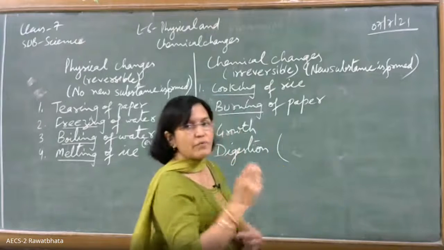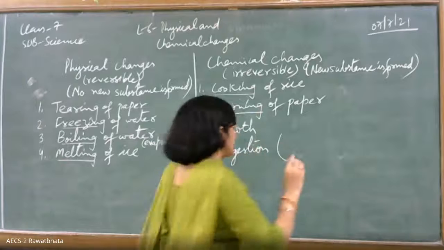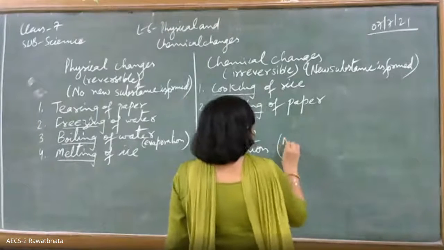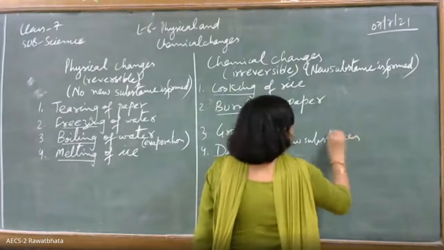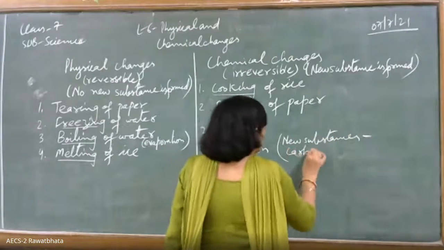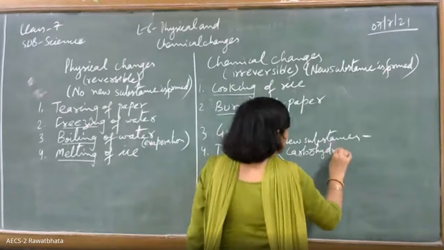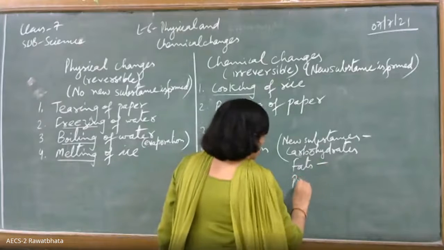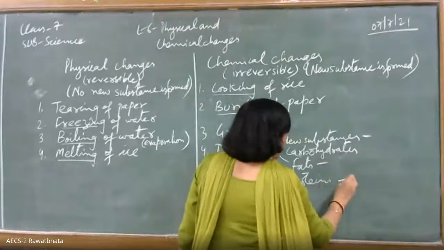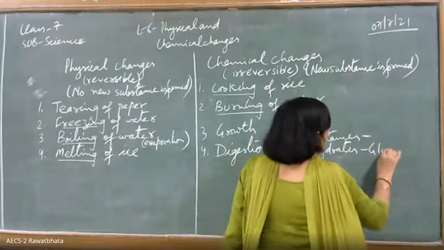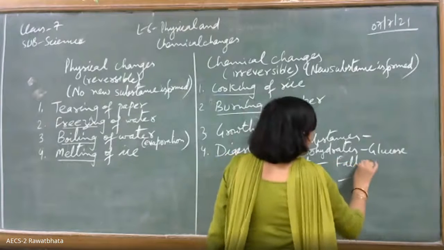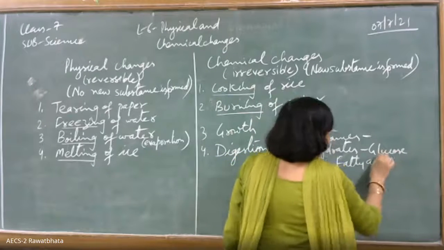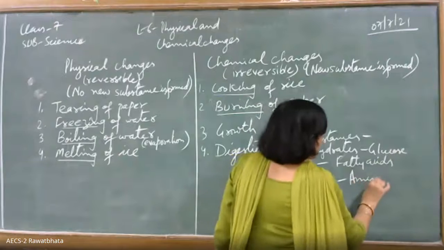Because we forgot what we read in the second chapter, I am just writing it here. New substances: from carbohydrates, glucose; fats gave us fatty acids; proteins gave us amino acids.